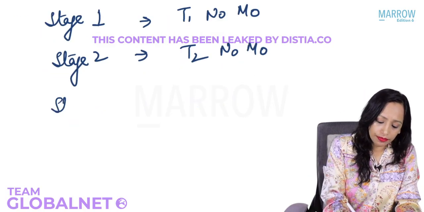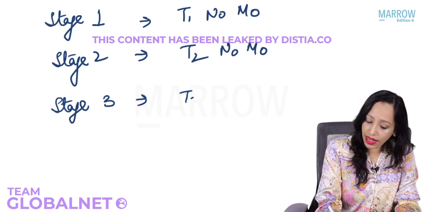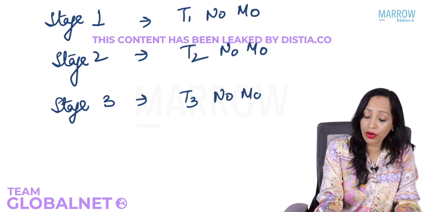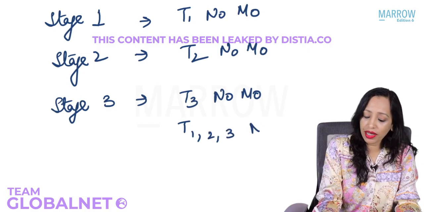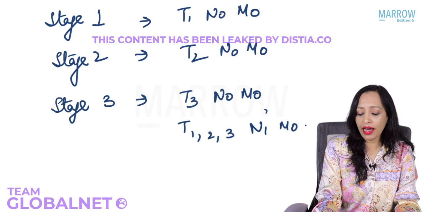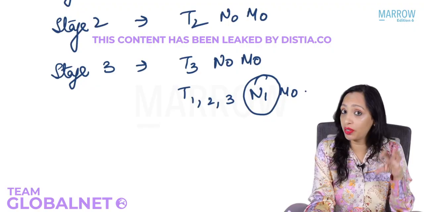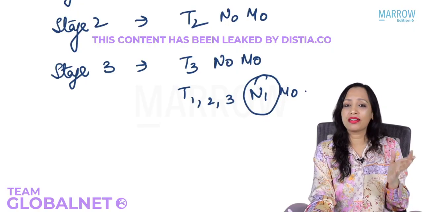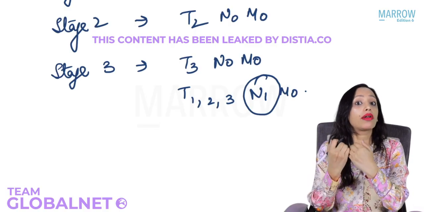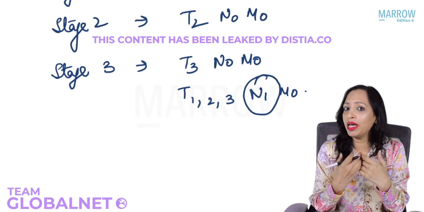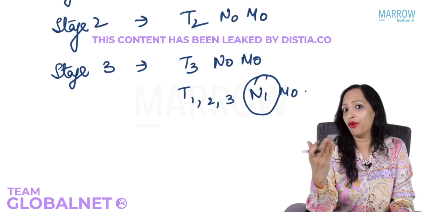Stage 3 is, can you guess? Yes, T3, N0, M0. Very good. T3, N0, M0. And also along with this, T1, T2 and T3 with N1. So if there is a neck node, it is straight away which stage? It is stage 3. So if it is given right side maxillary sinus carcinoma with right upper deep cervical lymph node or right submandibular lymph node, what will be the management? You know it is stage 3. So what will be the management? Tell me the management. Yes, surgery followed by radiotherapy.